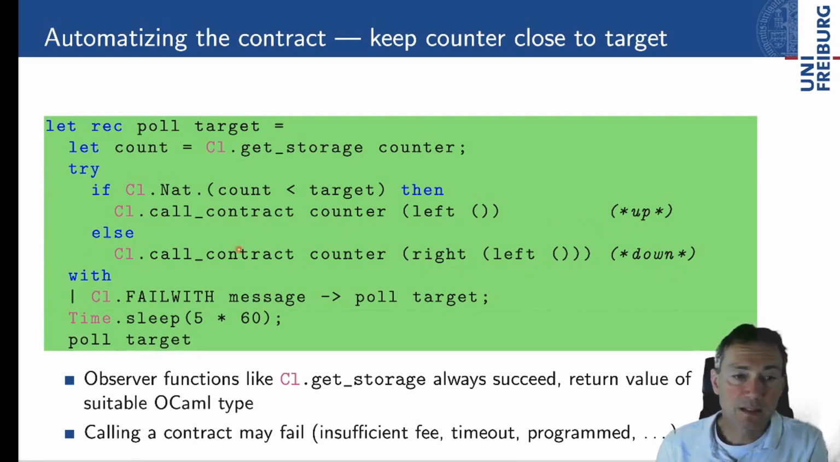The different thing now is that these contract calls may fail, maybe because we're not paying enough, maybe there is some timeout in the system, or they can also be some sort of programmed failures. All these lead to an exception, and programmed failures are captured here with a suitable fail with exception, and then we just recursively invoke the polling function again. Otherwise, if we succeeded, then we sleep for a while so as not to burn too many resources and try again. All right. So much for the practical side.